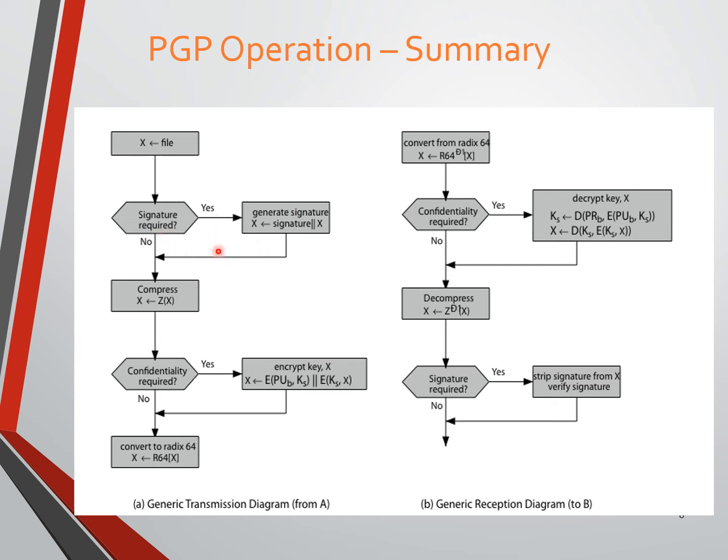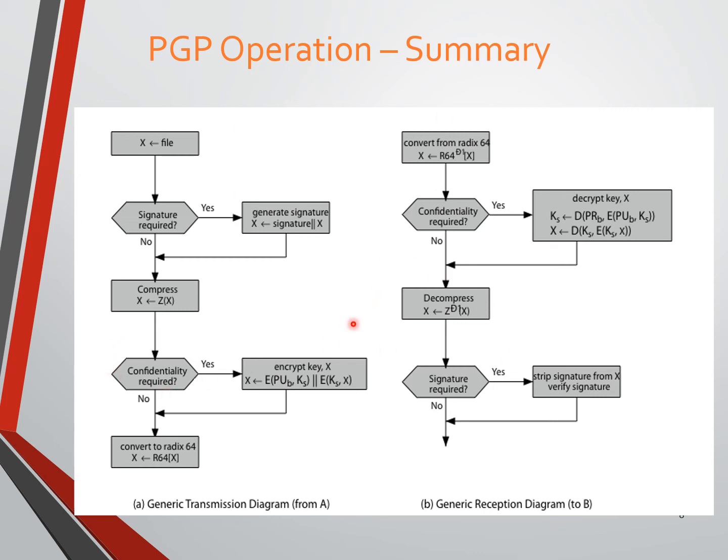Here, if we are using authentication, there is no confidentiality. If there is no confidentiality, there is no authentication. But if we have both confidentiality and authentication, it gives more security on the data that we wish to send over a network by using email. So it is better, we always prefer both signature and confidentiality. So here also yes, and here also yes, if both confidentiality and authentication are required.